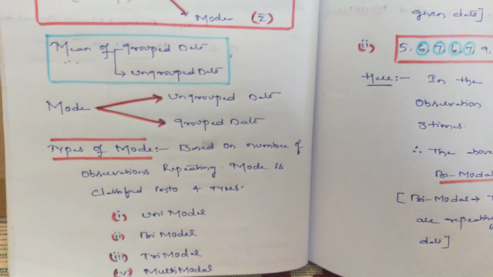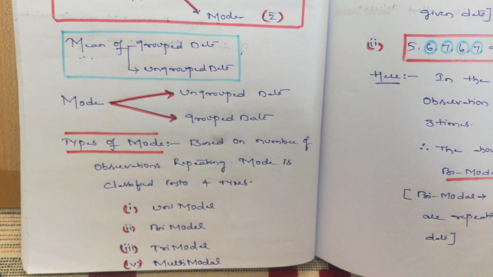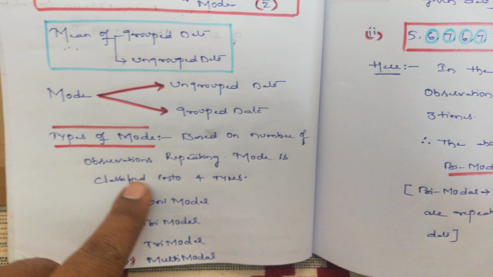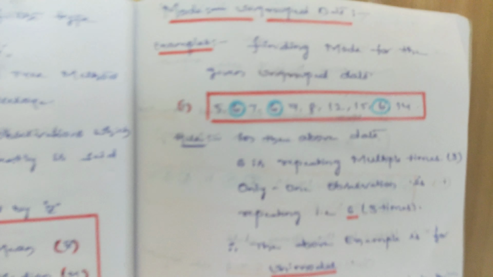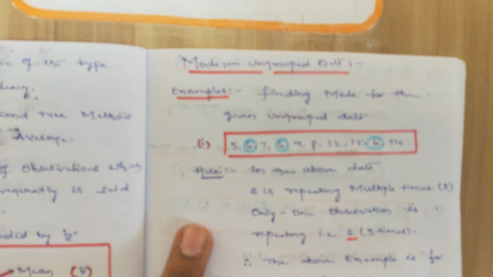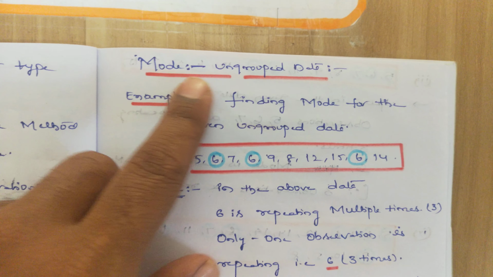Okay, they have given certain names. They have kept certain classification for the mode concept. Students, we will discuss all these types with an example. Let's discuss with an example here. First example, students: mode of ungrouped data.